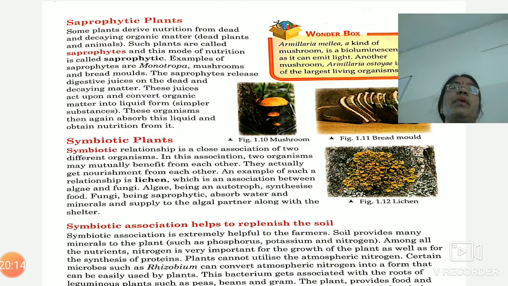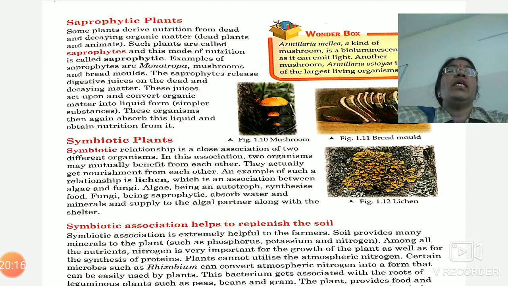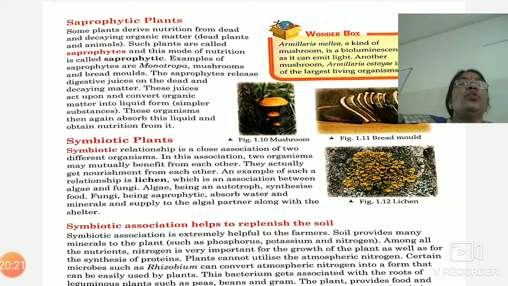Now, symbiotic plants. Symbiosis is actually a relationship in which two organisms are associated together and they mutually benefit from each other. One of the most common examples of symbiosis is lichen. Here two partners are there, one is alga and another is fungus. The alga is an autotroph and it can prepare food itself, but the fungus shows the heterotrophic mode of nutrition.